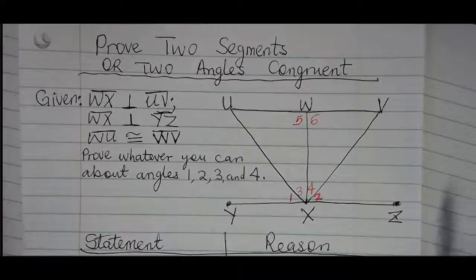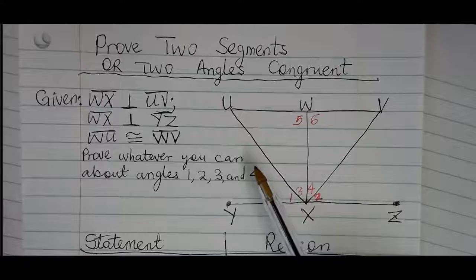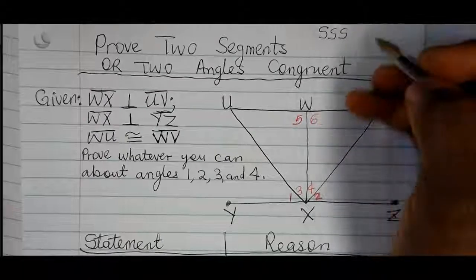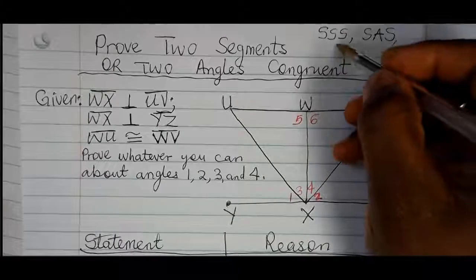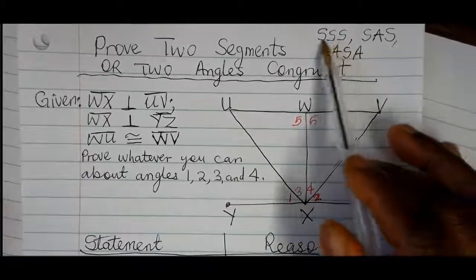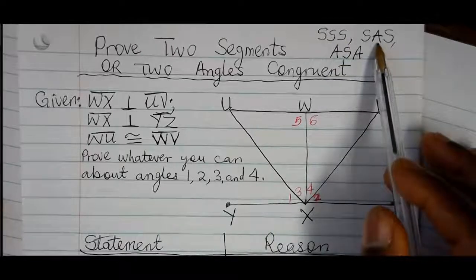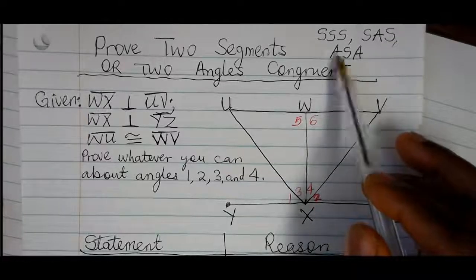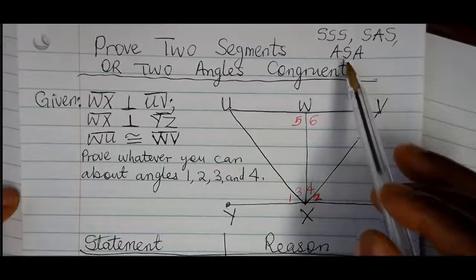In this video, we're going to review proving two segments or two angles congruent based on side, angle, side, and angle, side, angle. Again, if we are able to prove that three sides of two triangles are congruent, or a side and an angle in between them and another side is congruent, or that an angle and a side in between them and another angle are congruent, then those two triangles are congruent.